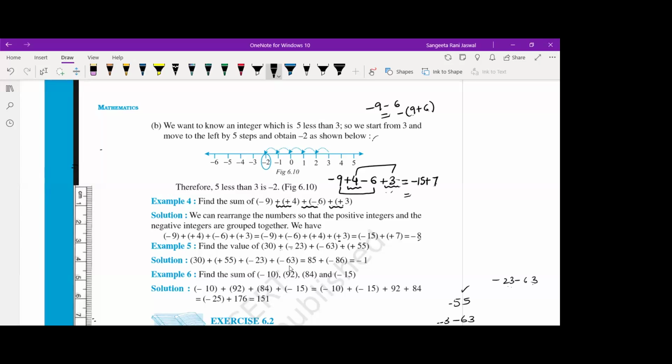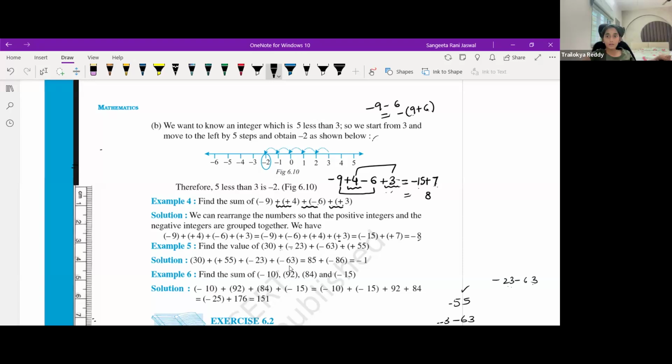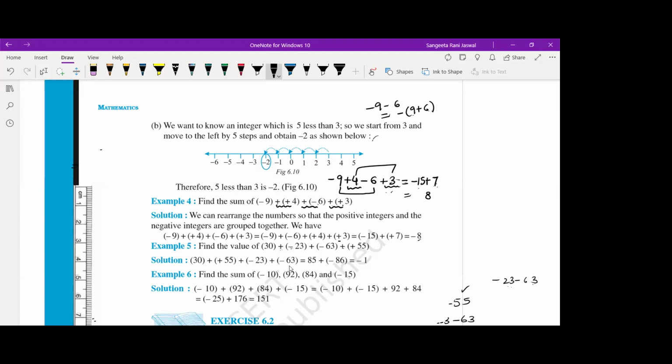Okay. Now minus 15 plus 7. So just subtract the numbers first. 15 minus 7 is 8. And then you put the sign of the bigger number. Which is the bigger number? No, when I'm asking which is the bigger number, it means you just have to see the bigger number.